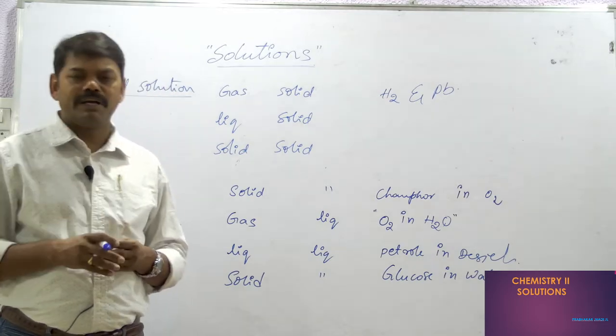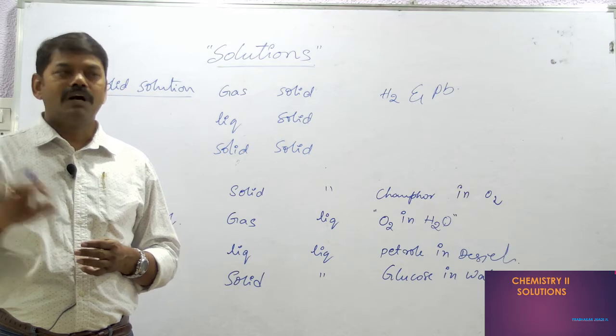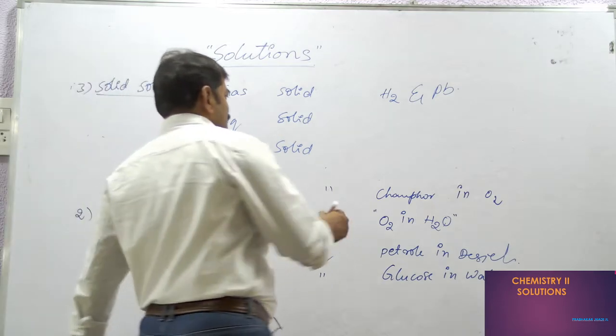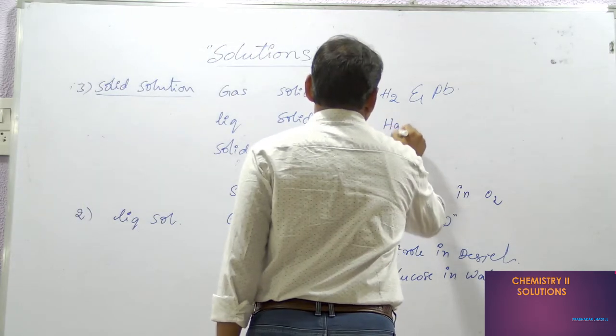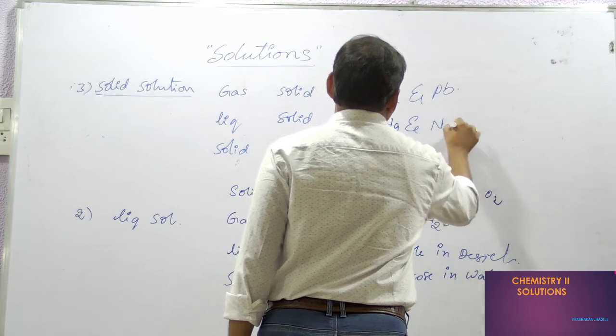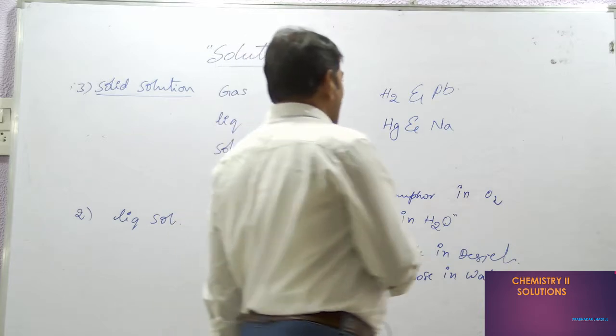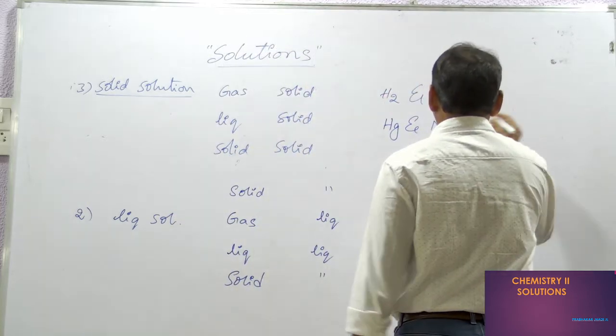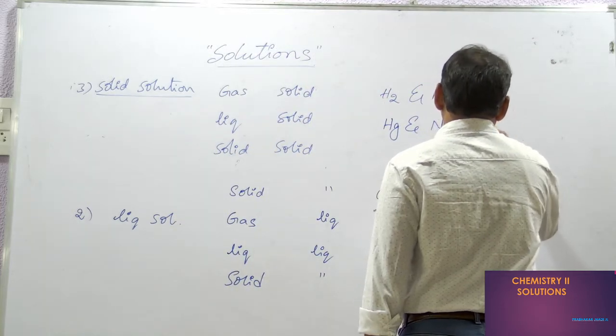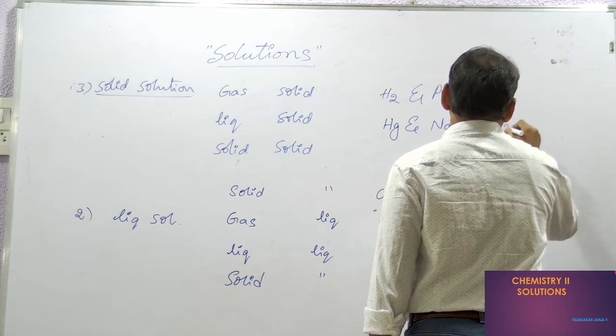A very well-known example is sodium amalgam. In sodium amalgam, Hg is the liquid and sodium is the metal. In between them, a combination forms, which is called amalgam. Not only sodium, any amalgam you take.